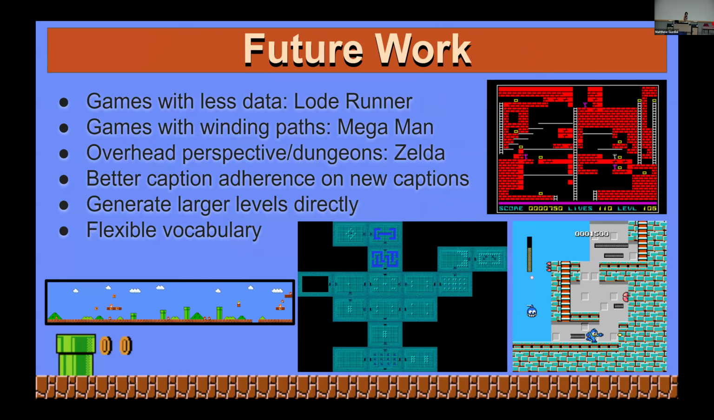So for future work, we're hoping to incorporate games with a little less data like Lode Runner or with winding paths in Mega Man, or overhead perspectives and dungeon style things like the original Legend of Zelda. These are all things we've sent feelers towards, but don't have anything necessarily concrete for.